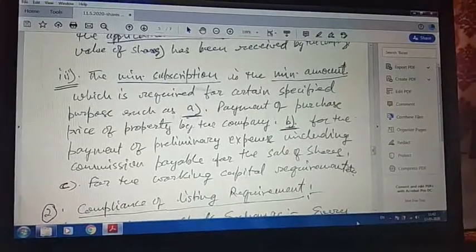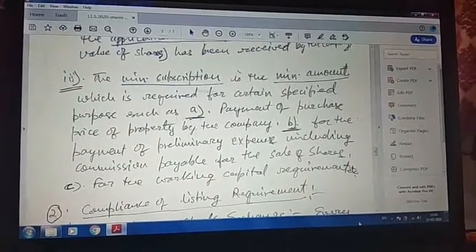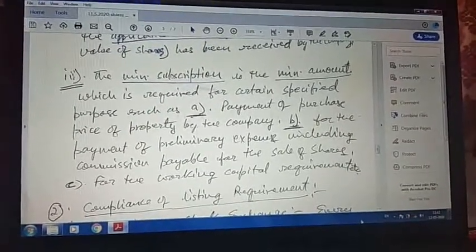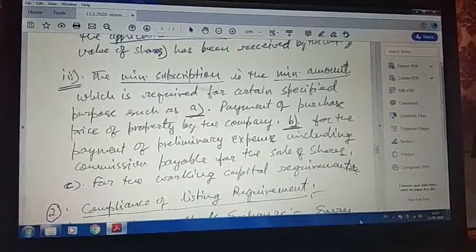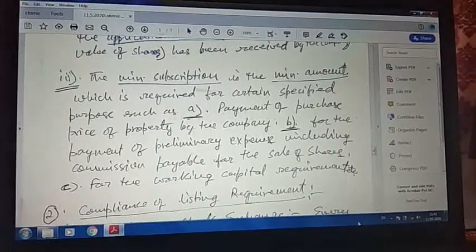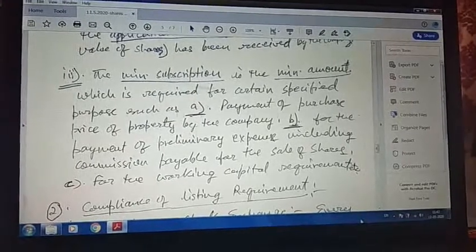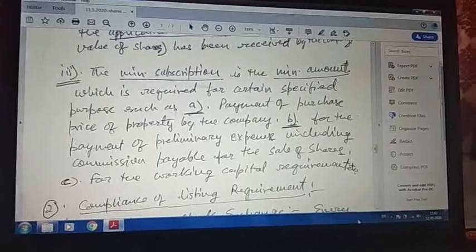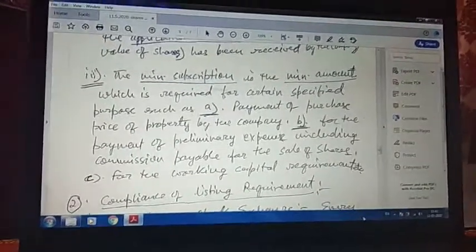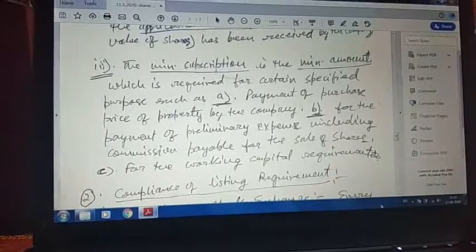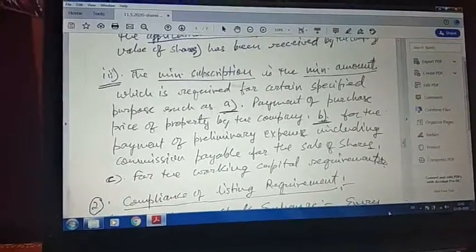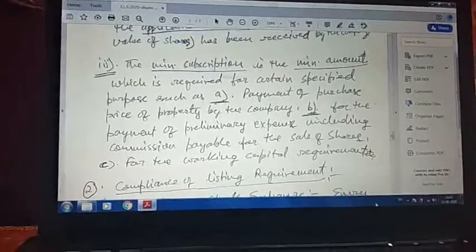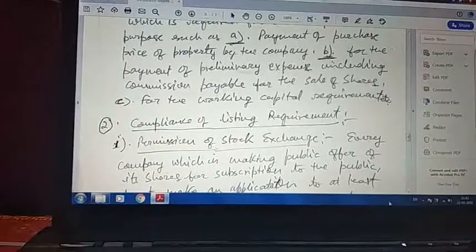Secondly, for the payment of preliminary expenses, including commissions payable for the sale of shares. For example, they have hired an underwriter. So naturally, they have to pay them also. Then for the making of working capital requirement. So these are all essentially required funds, which can only be made available if the minimum subscription level, or the minimum amount of money which is to be gathered by the sale of shares to the public, is attained. So if it is not attained, then you cannot go for allotment of the shares.